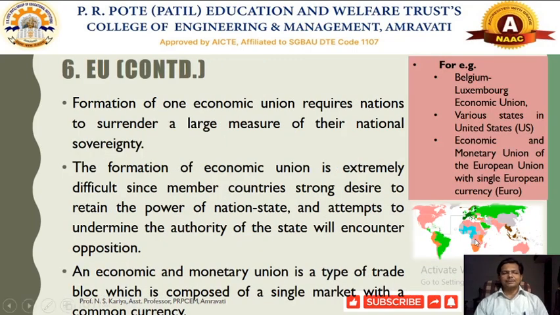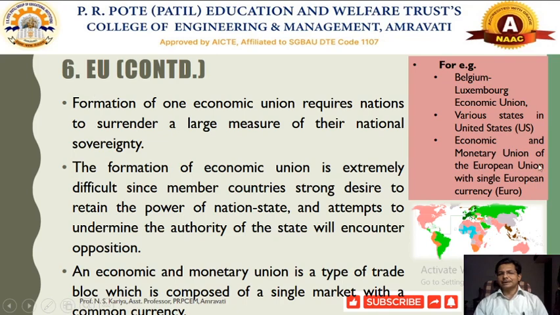A very good form of economic integration with this economic union is the Belgium Luxembourg Economic Union. This trade has happened in the European Union. Belgium Luxembourg Economic Union. Various states in the United States. There are some individual states or countries involved in this multilateral or bilateral trade agreement by means of the European Union.